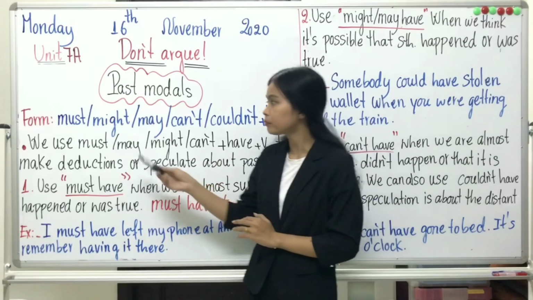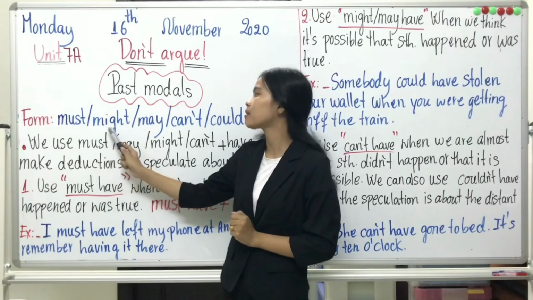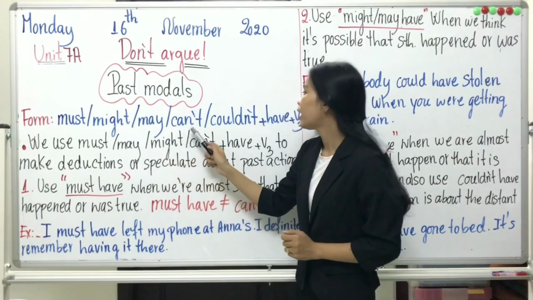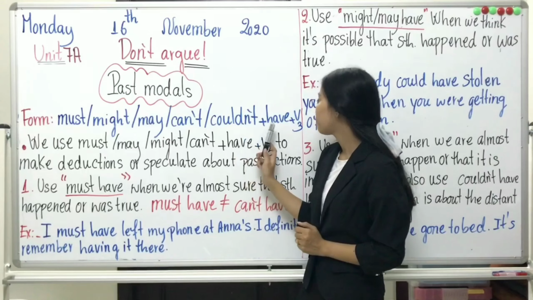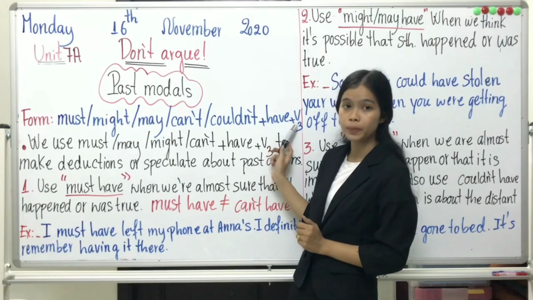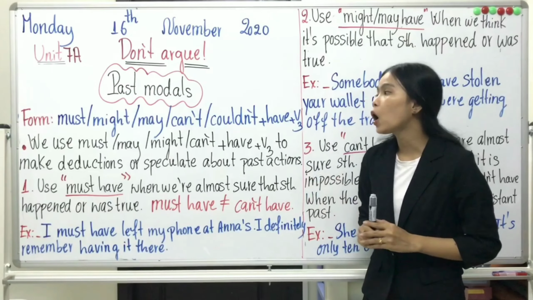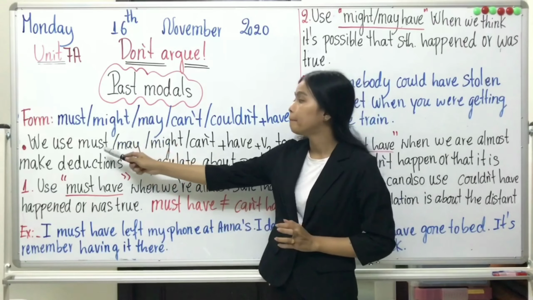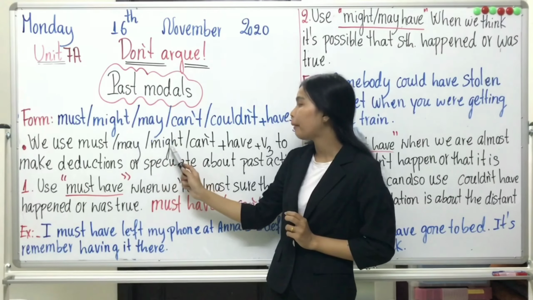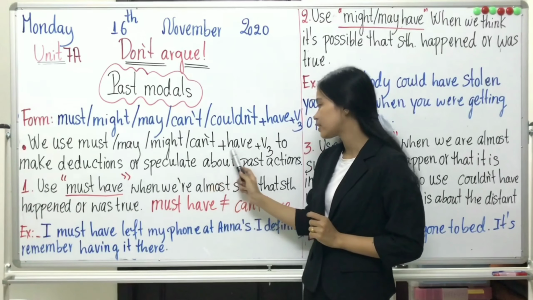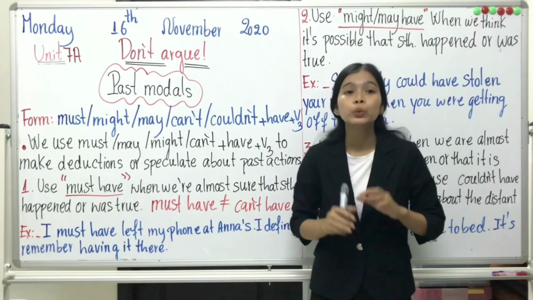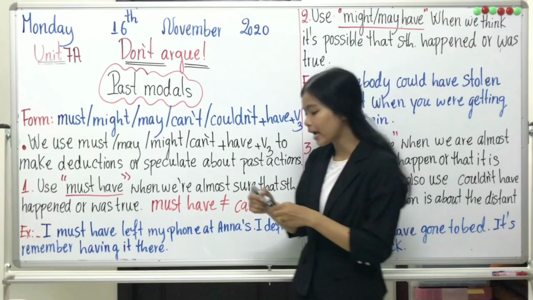Here the form is must, might, may, can, couldn't, plus have, plus verb 3. We use must, may, might, can, plus have, plus verb 3 to make deduction.